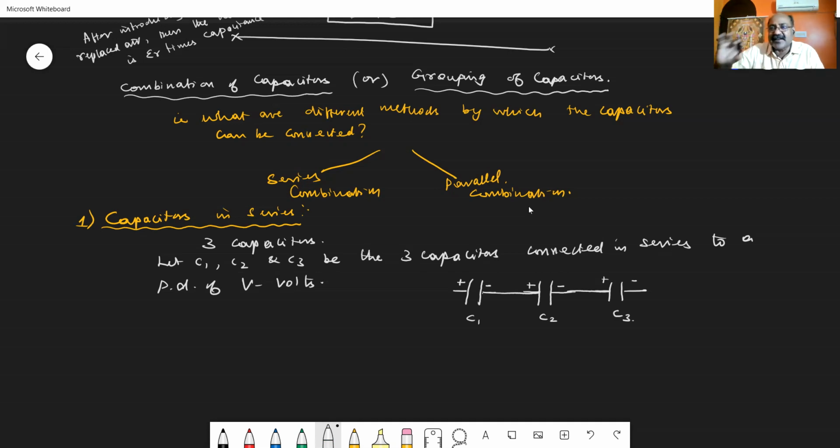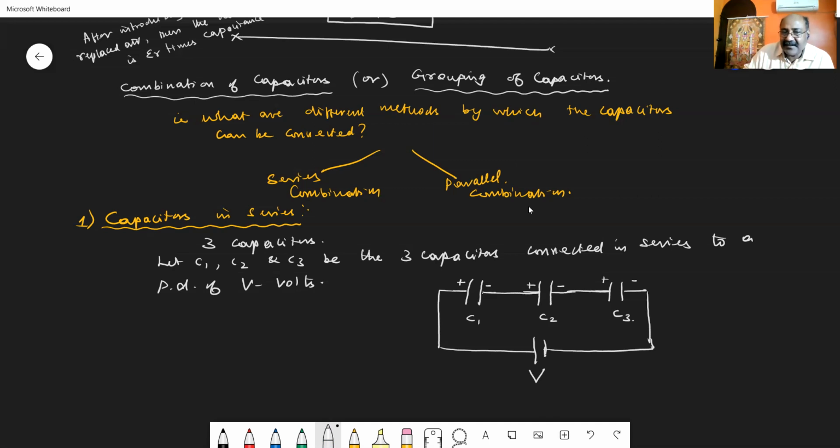Then the combination is called a series combination. Across this combination you connect a battery or a potential difference. Let capital V be the potential difference connected across this combination.